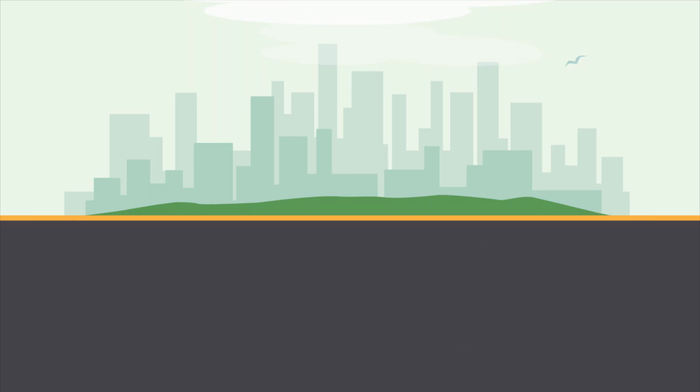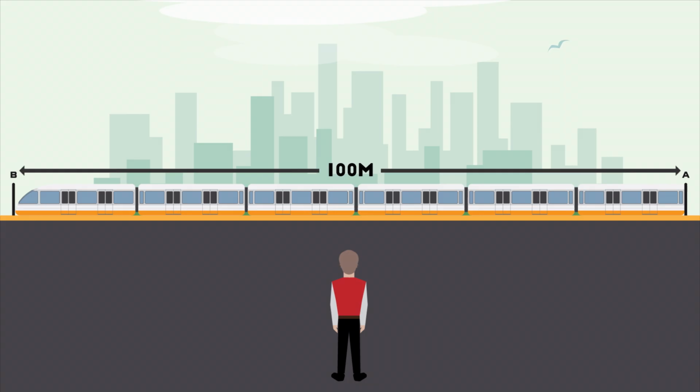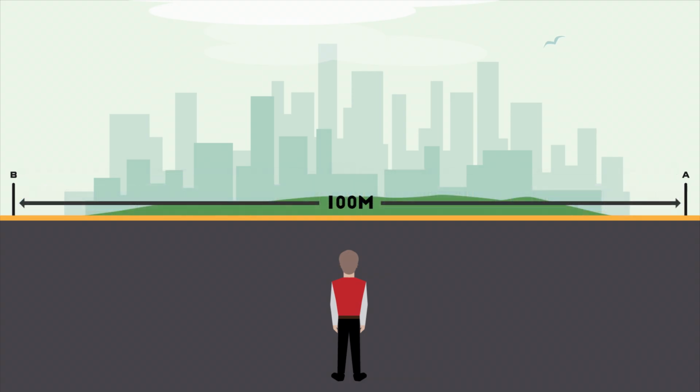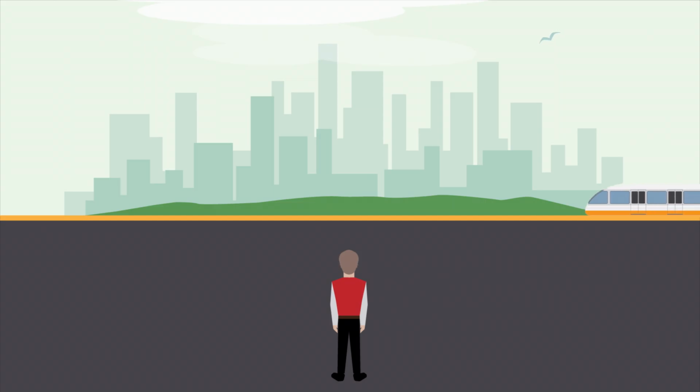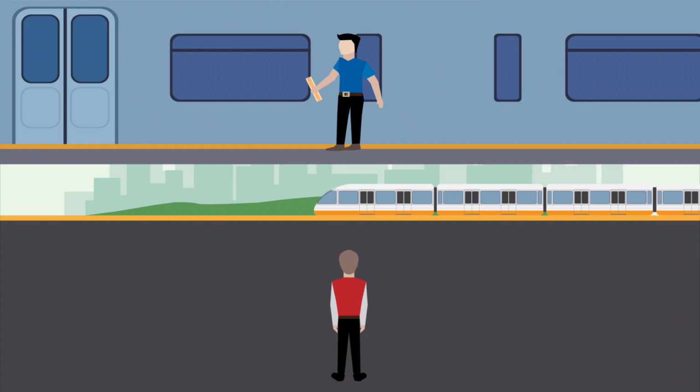To describe this phenomenon of length contraction, we move back to our example of the footpath and the moving train. If you remember, we called the starting point of our footpath point A and called the end point B. Now our observer on the footpath measured its size to be 100 meters. And when we built our train, we made sure it was also 100 meters long. We were certain of its length because it measured exactly the same as our footpath from point A to B. We also set the train moving very fast. Importantly though, our observer inside also had a measuring stick that measured exactly 1 meter.